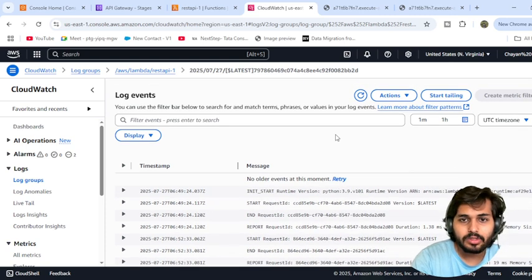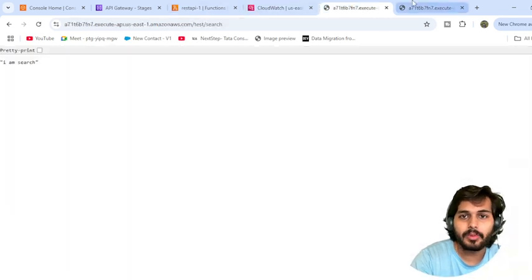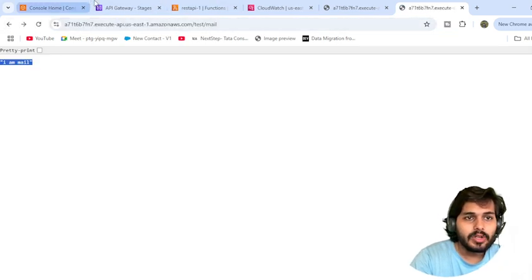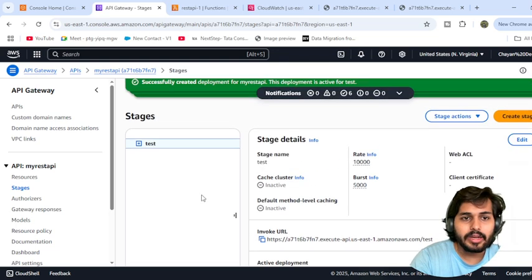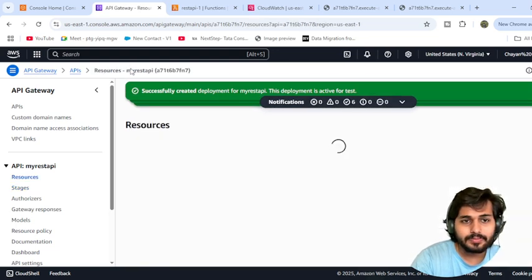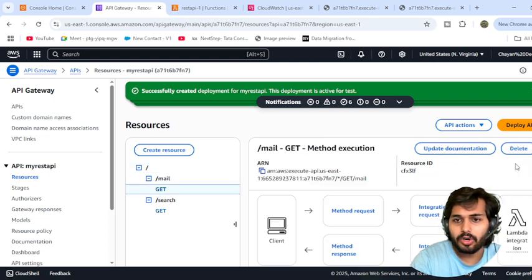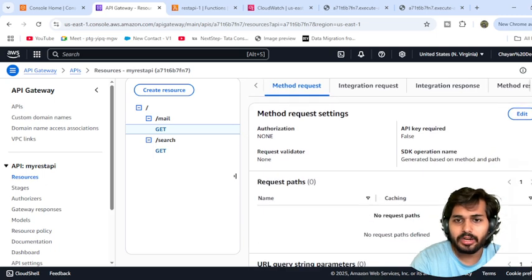You can also troubleshoot if some kind of issue comes up. You can do the same for the mail. In this way, for the API Gateway, you can create multiple REST APIs, for example for slash email for the get. You can add more methods and create more kinds of actions, like get, put, post, delete, any. There are more options that work behind the scenes.